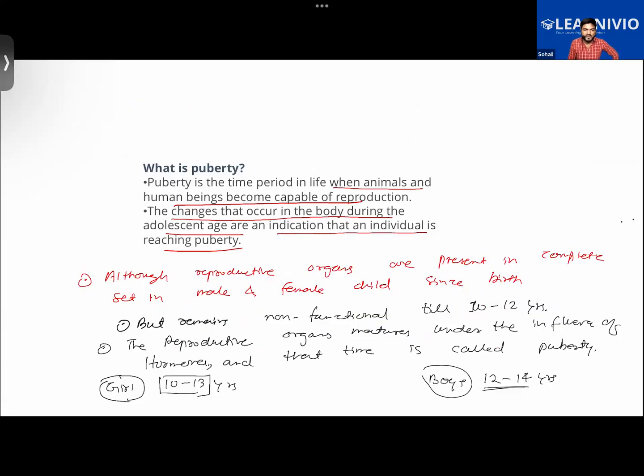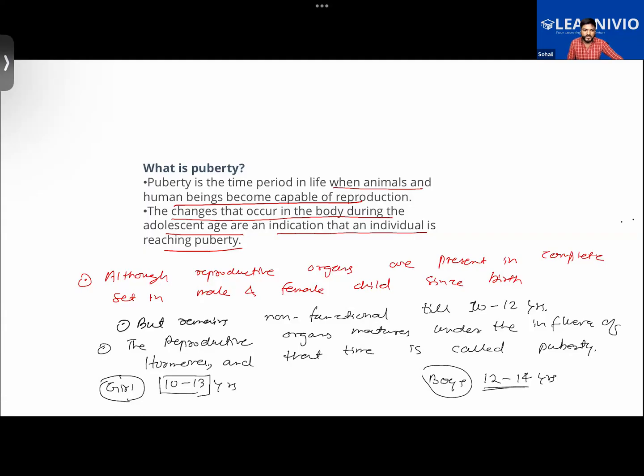Further, we learned about puberty. Puberty is the time period in life when animals or human beings become capable of reproduction. They become capable of reproduction only when the reproductive organs have become mature. The organs are said to be mature when they release the male and female hormones, and male and female sex cells are produced. In the male body, mature sperm cells are produced, while in the female body, a mature ovum or egg is produced.